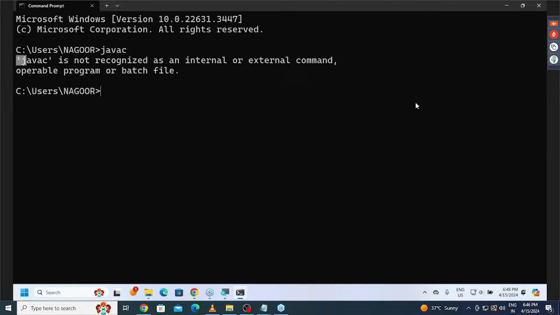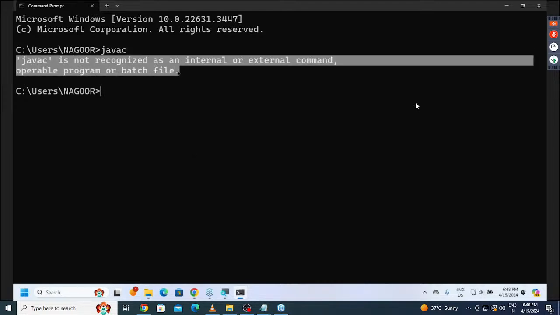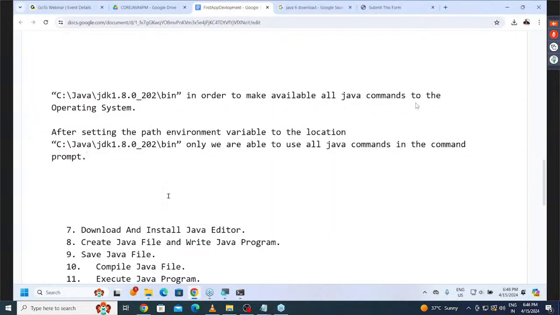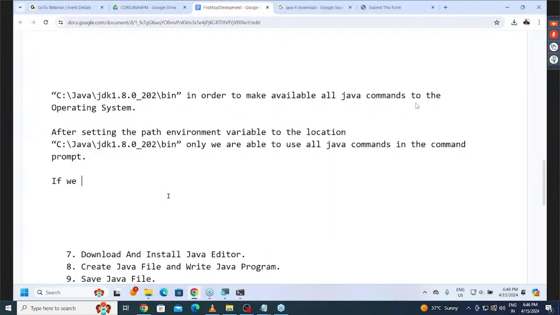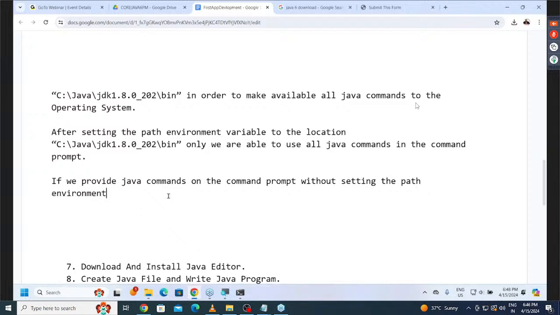Even for the sake of your information, I want to give this message also for clarity. If we provide Java commands on the command prompt without setting the path environment variable, then the operating system will provide the following message.